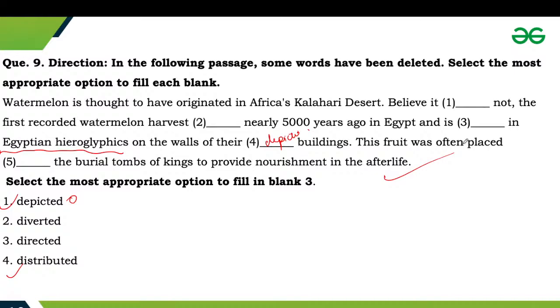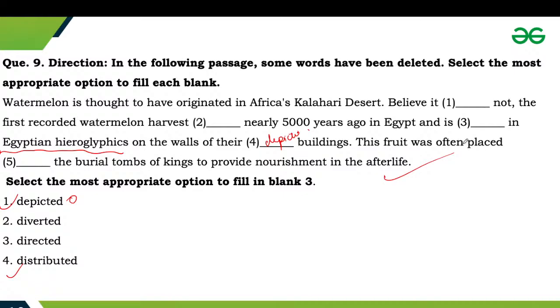So here the passage is referring to old buildings in Egypt. Those buildings hold carvings of the watermelon harvest. When something like this is discovered, it is not considered to be elderly. Elderly is used to refer to people or living things.